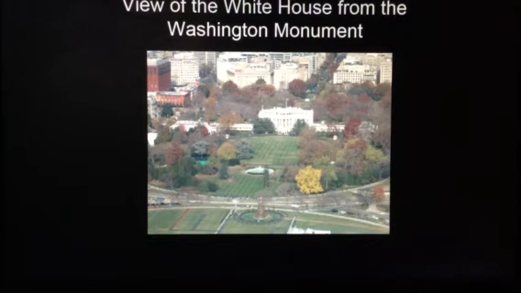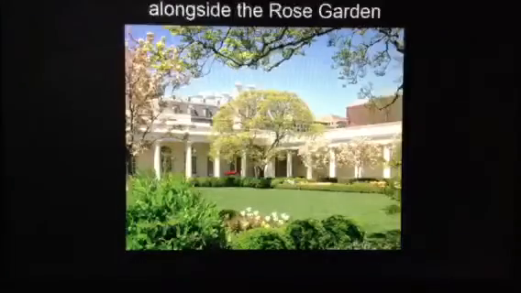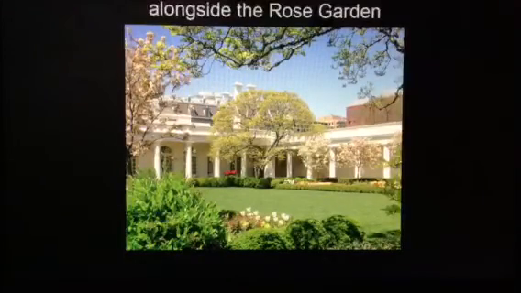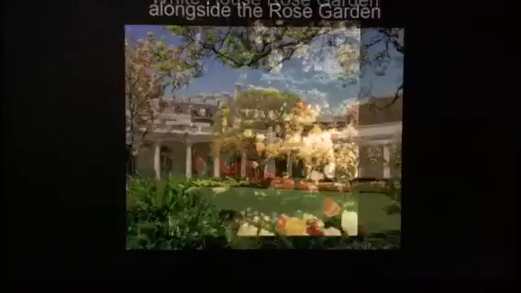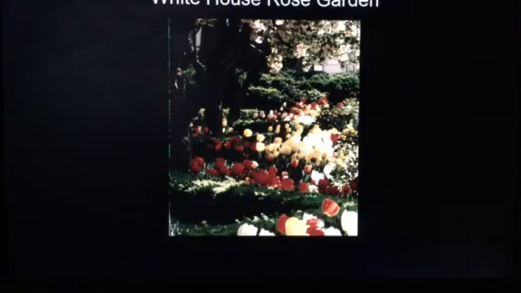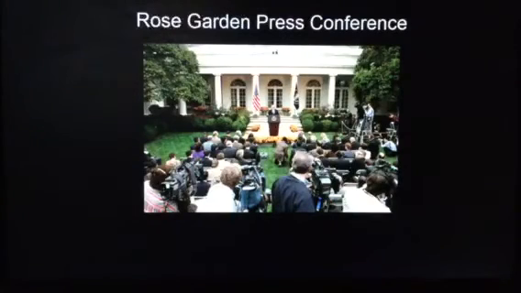You can see connected to the White House to the left is what we call the West Wing of the White House. That's where the president works and his top staffers work in that connection to the White House. And then you have the East Wing, which is the right side of this picture. Outside the Cabinet Room, alongside what we call the Rose Garden of the White House. Sometimes presidents have press conferences in the Rose Garden.